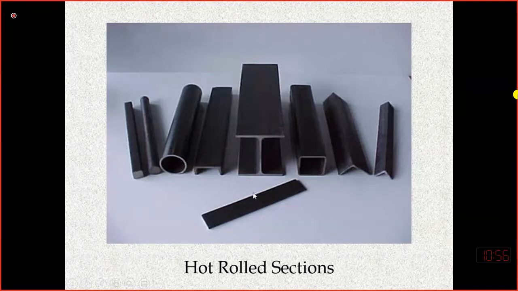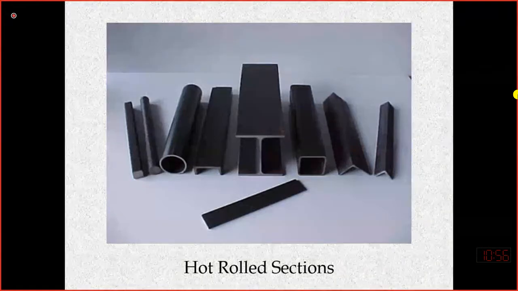For example, if in the market I want to select this section, rectangular hollow, as a column, but this is not available in the market, then I have to select maybe this one if it is available in the market. So it means that we have to do a survey of the market also: what types of sections are available, so that I can select among the available sections.